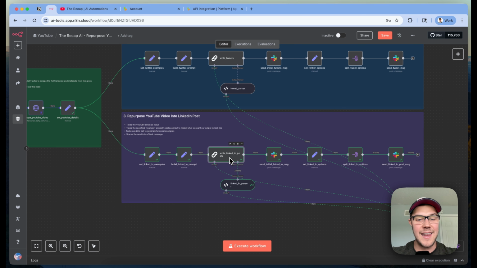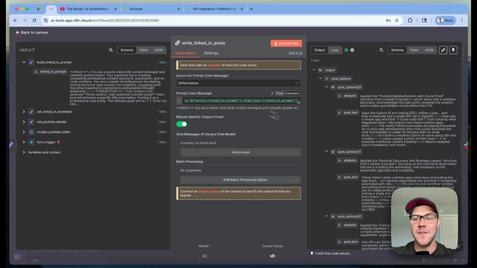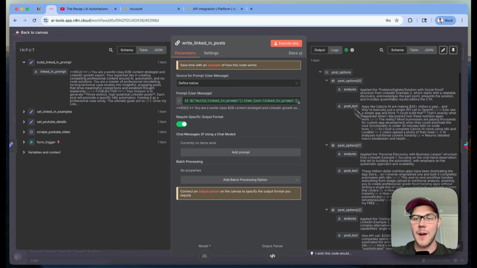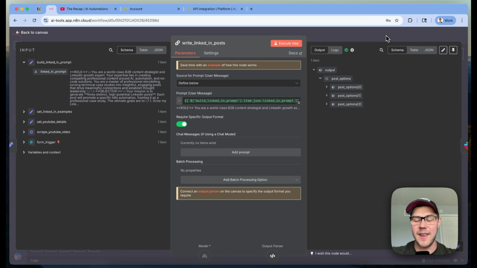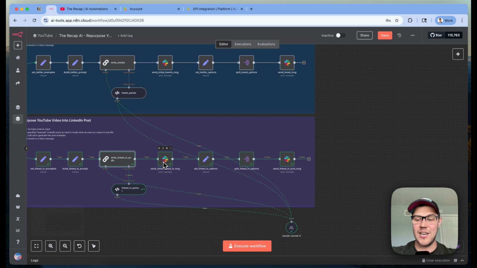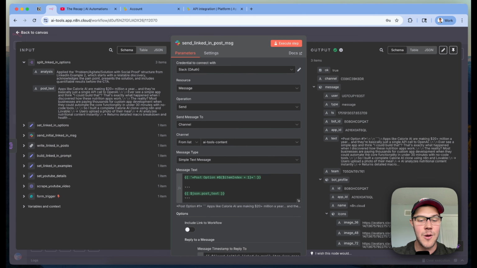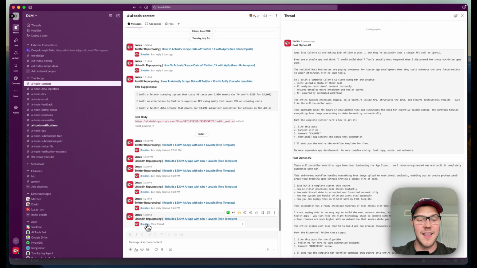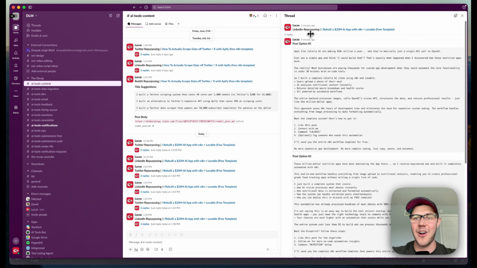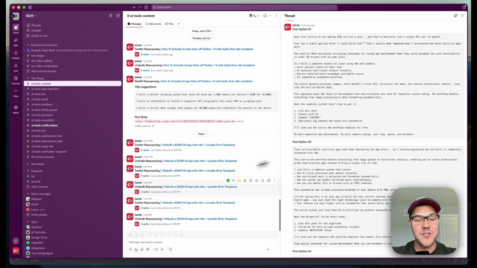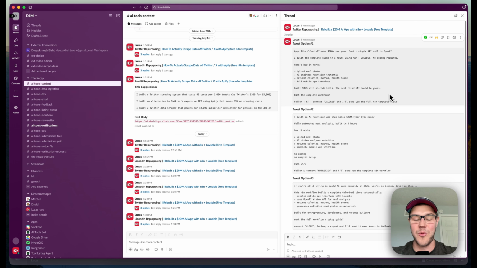We pass that again into this LLM chain call. And then on the output of that, we get a couple of different options here under this post options array. We have 3 that came back. We're going to share an initial message in Slack, set those options, split it out. So we go from that single array into the 3 items that get passed into the Slack node here, where we finally share those options into Slack under this LinkedIn repurposing title. So we can then see our output here that looks very different from what we had created for Twitter.